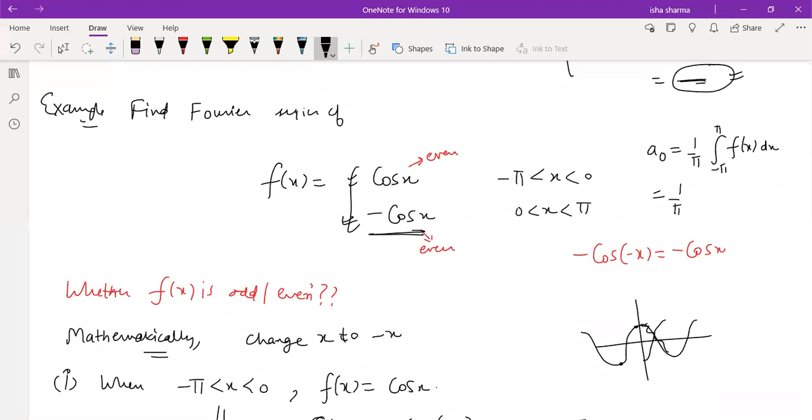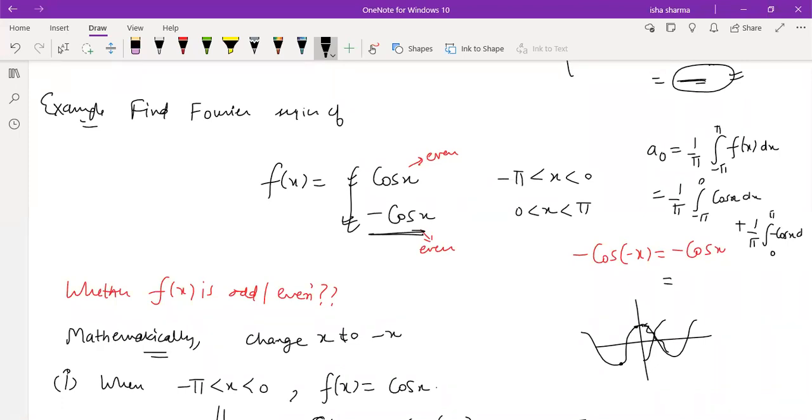This is a formula. So here you will split minus pi to 0. So minus pi to 0, you will be using cos x, and then from 0 to pi, you will be using minus cos x, right? And now there is no point of using the even odd concept, because for using even odd integral simplification, your limits should be of the form minus pi to pi, minus a to a. So now when you have split it up, there is no point of checking even odd. Then you just have to solve the integral only.